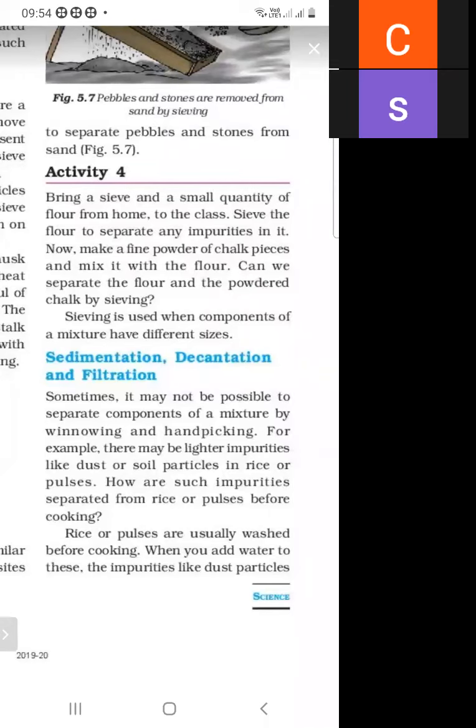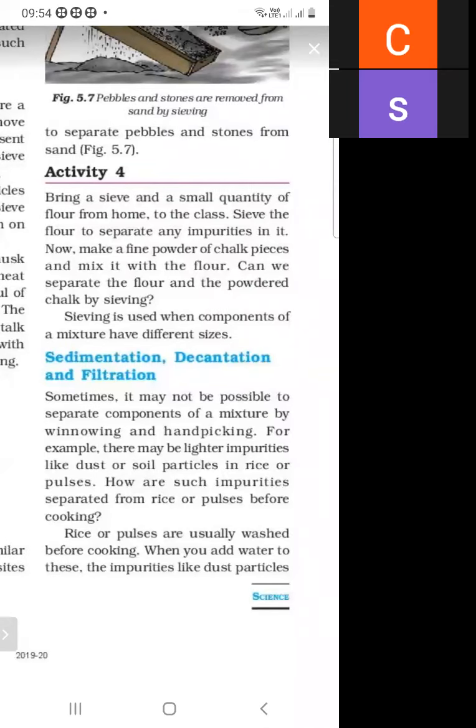So how are such impurities separated from the rice and pulses before cooking? These impurities are separated from rice or pulses before cooking. So how can we separate them? And what is the process of sedimentation, decantation, and filtration?